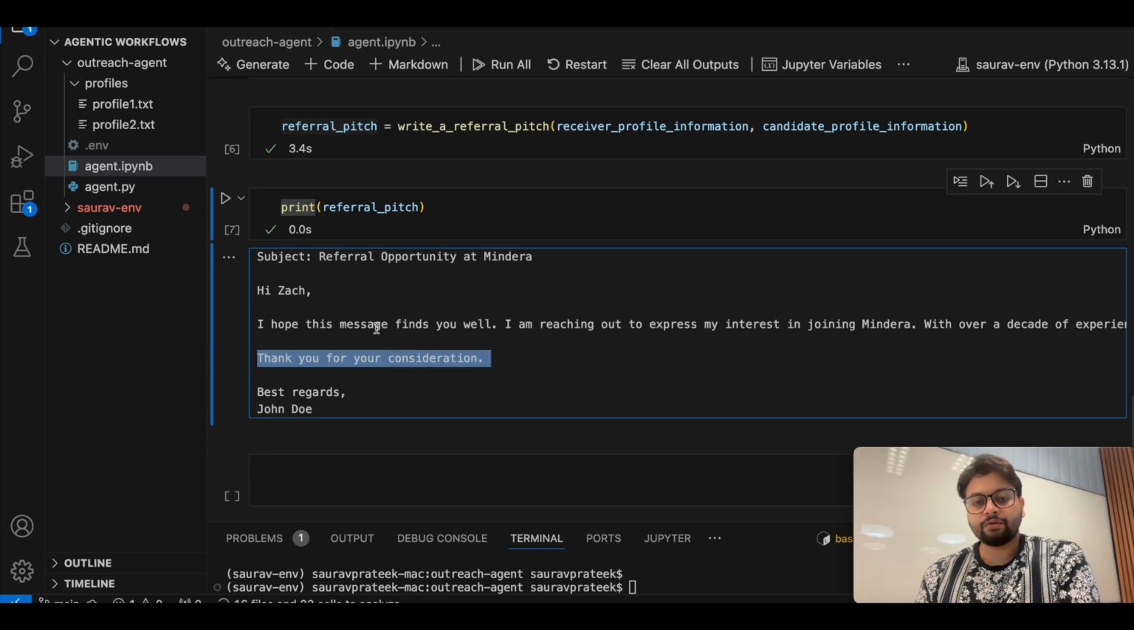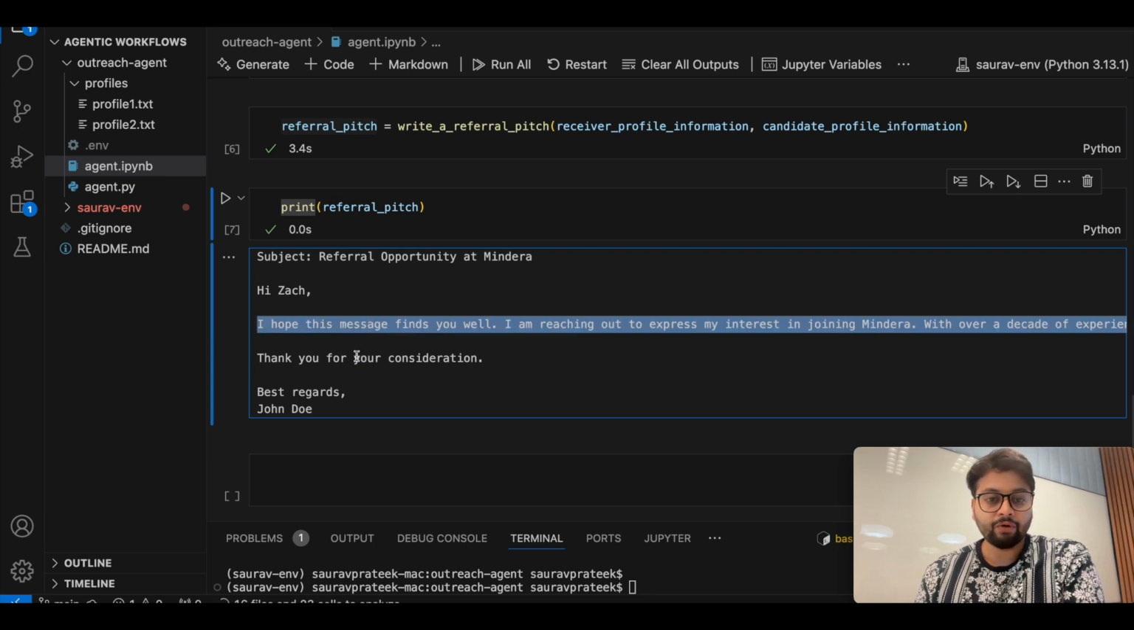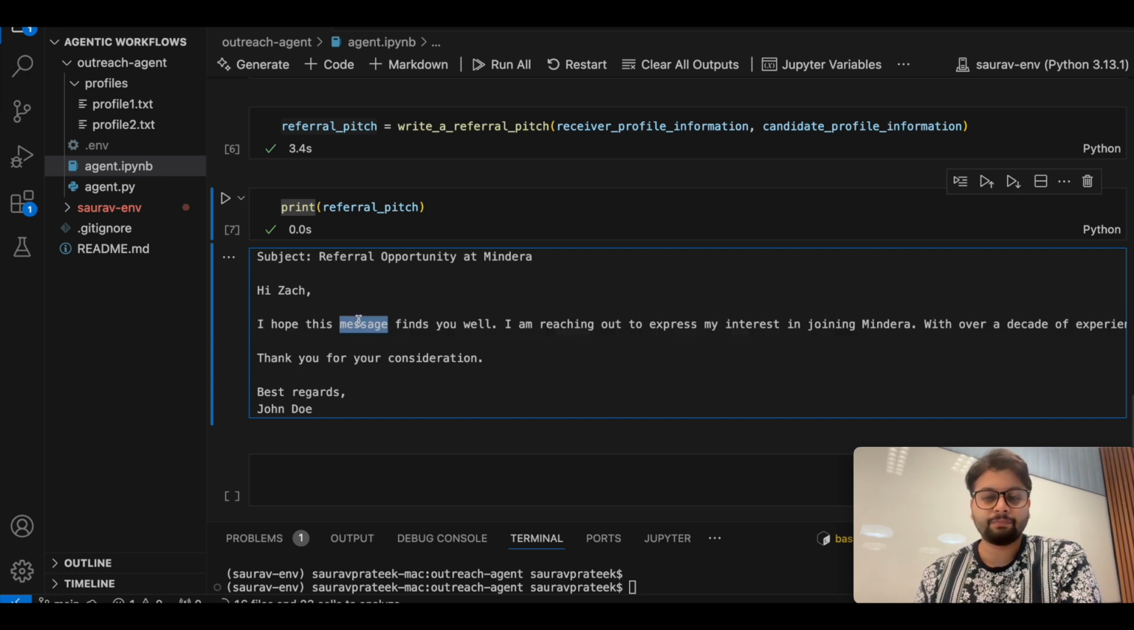Now what you can do is automate this using LangGraph. You basically just have to pass in the LinkedIn profile URL of the candidate and the receiver, and the agent will write a referral pitch for you, which you can copy paste, or if you want to make some fine tweaks, you can do that and then send it. This is what the agent does here.